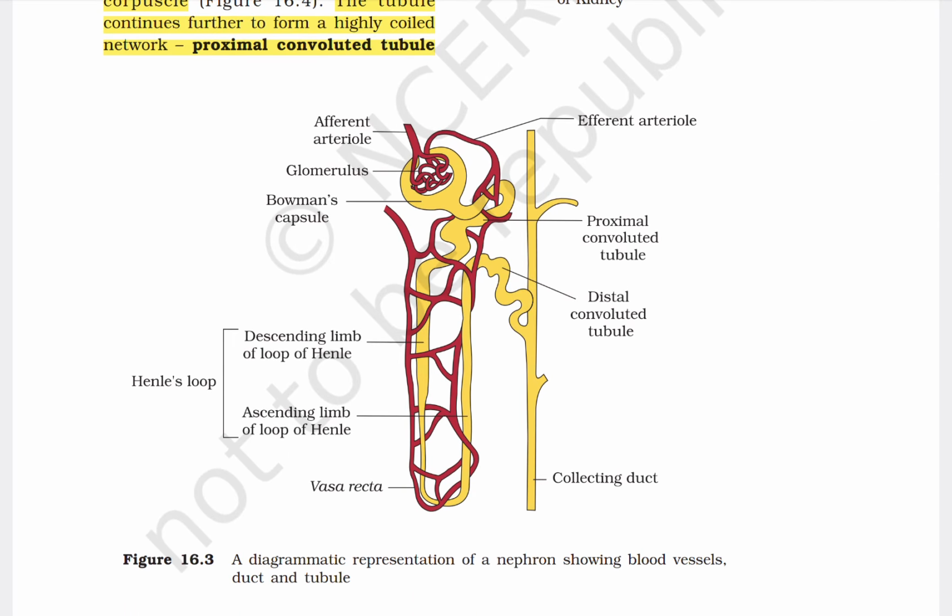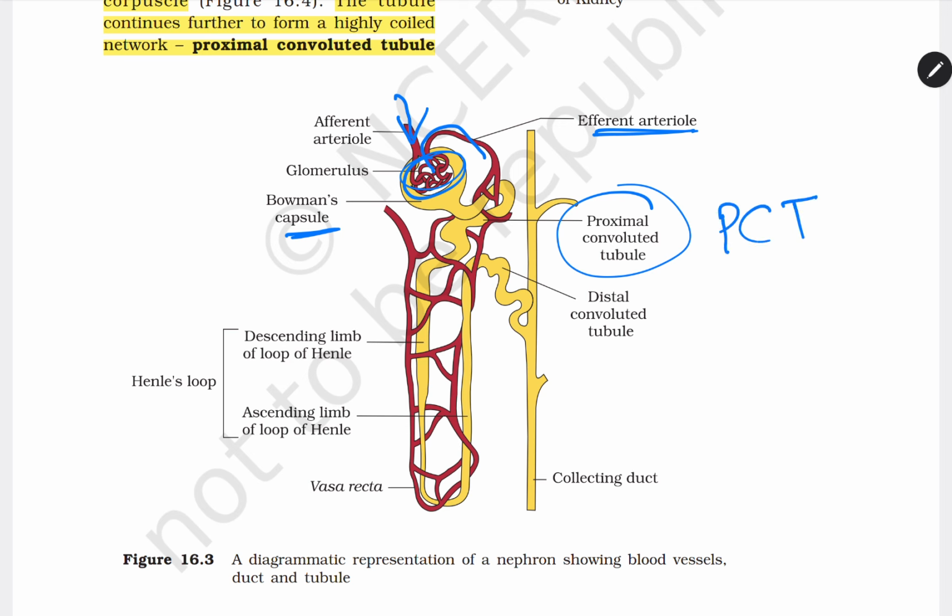Afferent arteriole, efferent arteriole. You can see blood comes inside the glomerulus through the afferent arteriole and then from the glomerulus it goes out through the efferent arteriole. Bowman's capsule, and then the tubule continues further to form a highly coiled proximal convoluted tubule, PCT. In short we can say PCT.